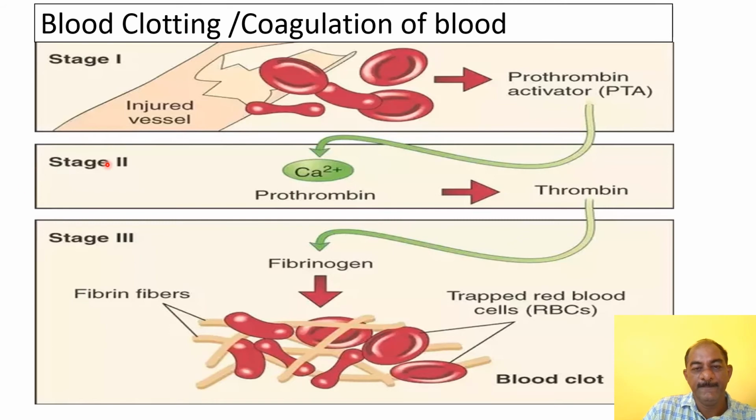In the second stage, with calcium, prothrombin is converted into thrombin, and thrombin acts on fibrinogen, a clotting factor. Due to this, fibrin fibers are developed that trap red blood cells or RBC, and the blood clotting mechanism occurs. This is coagulation of blood.